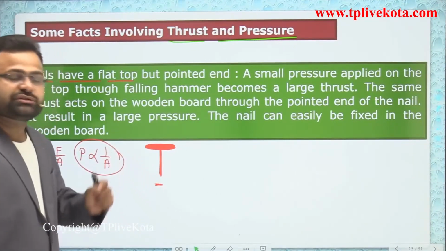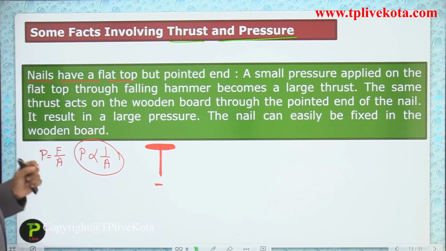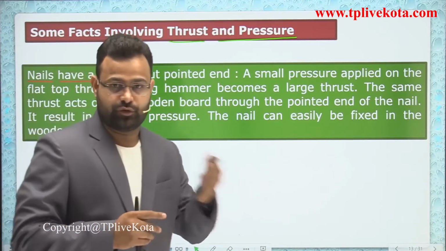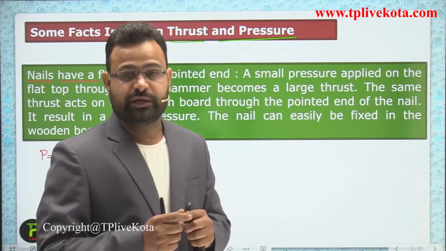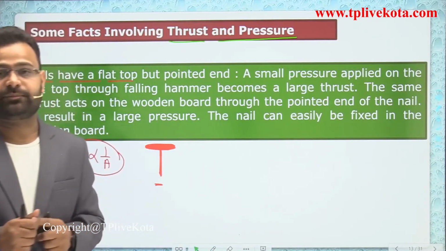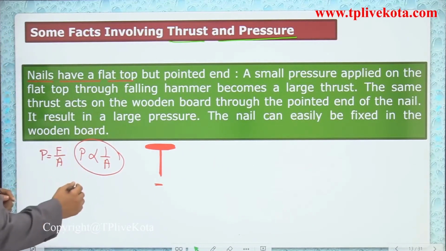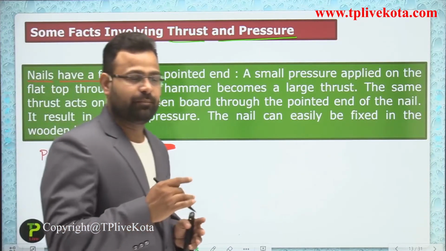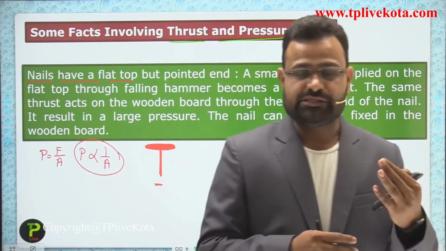If we reduce the area, we require a minimum force to fix the nail on a wall. Why does this happen? Because the area is less.